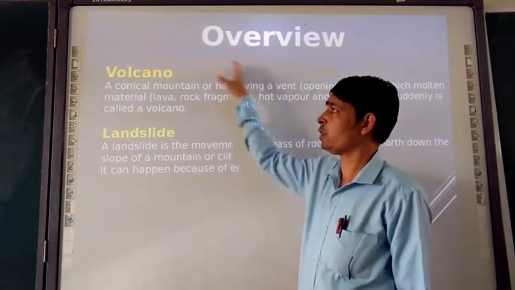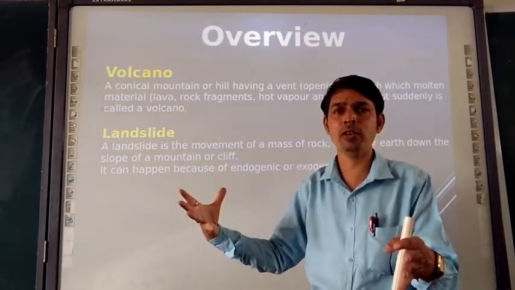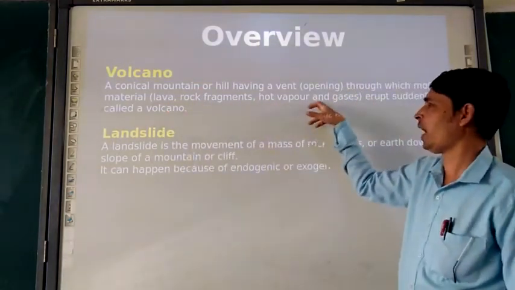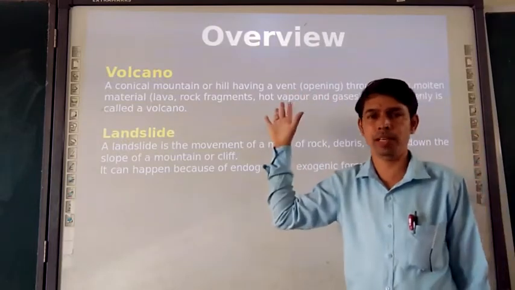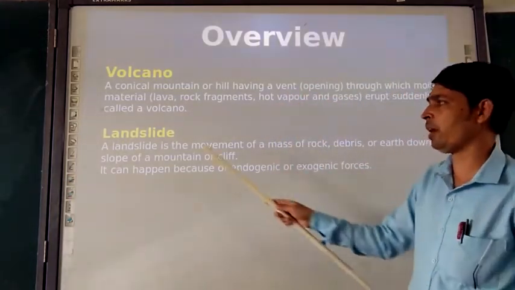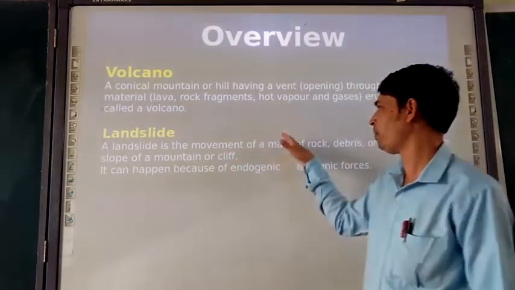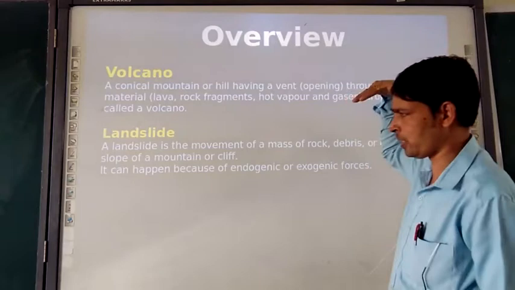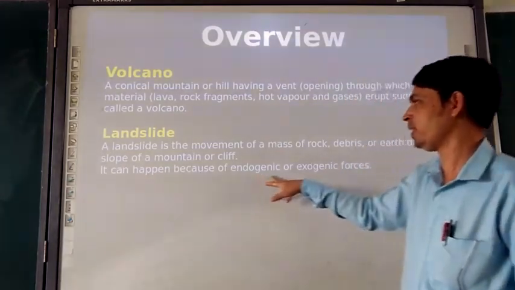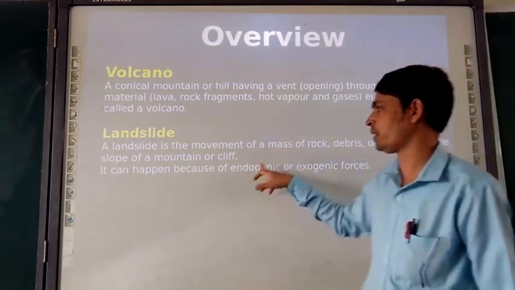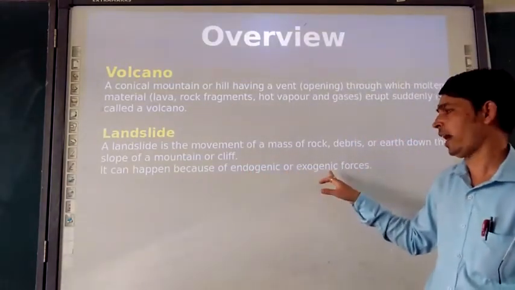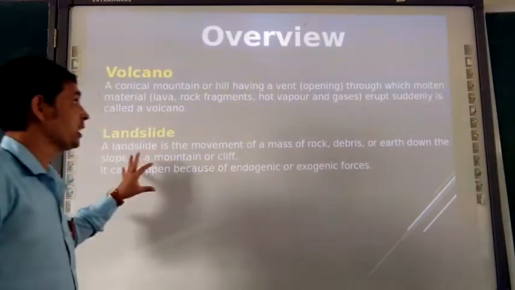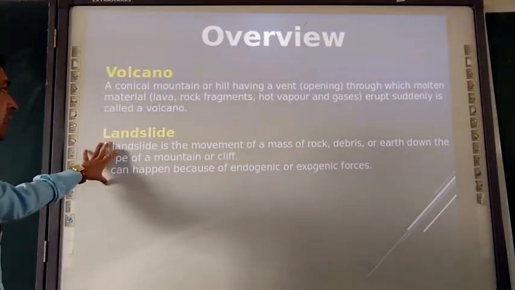So what is a volcano? What is coming out from the volcano? It's already stated here: lava, rock fragments, hot vapors and gases, which I have shown you in the figure. Then next, we talked about the landslide, the movement of mass rocks or parts of the mountain on a slope that suddenly move down. These happen with the two forces, endogenic as well as exogenic forces. In this presentation, we discussed the volcano and the landslide.